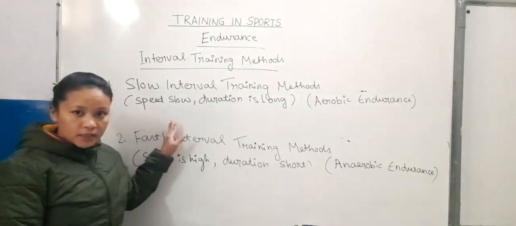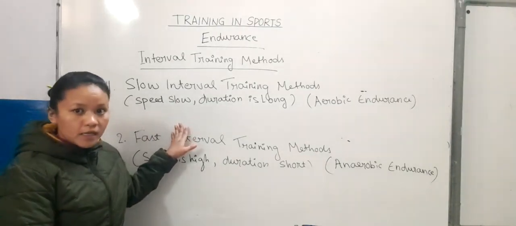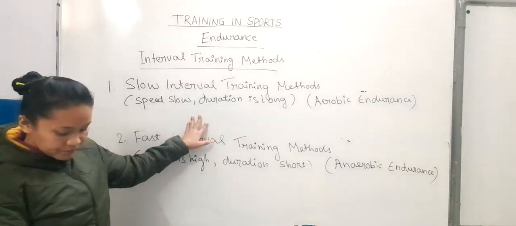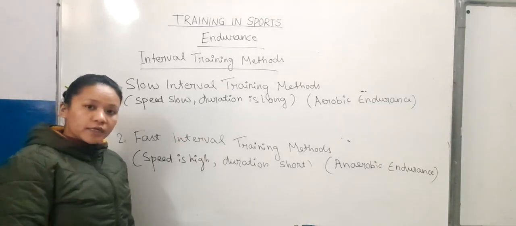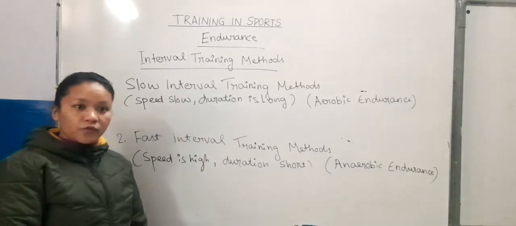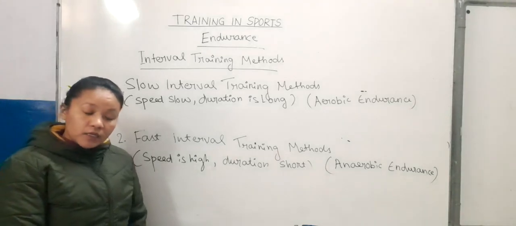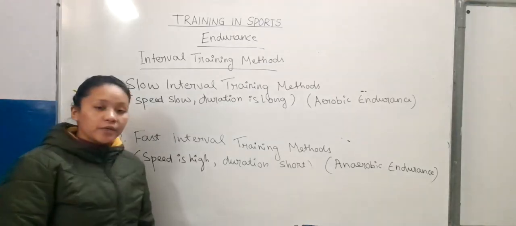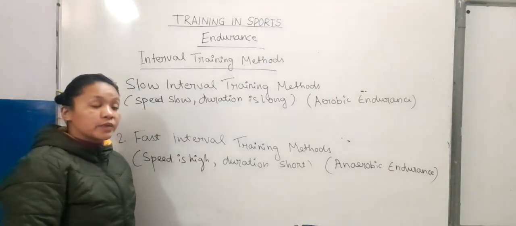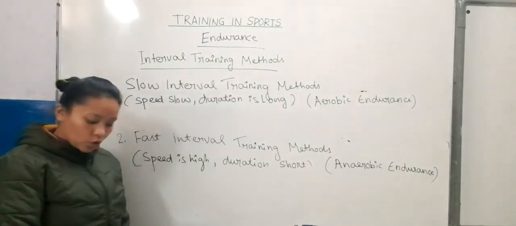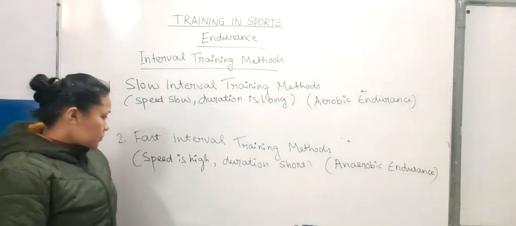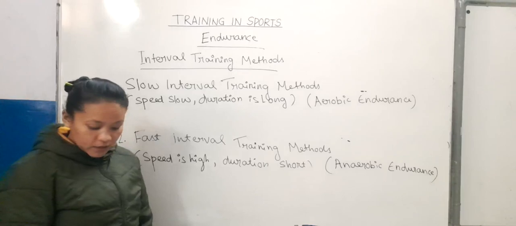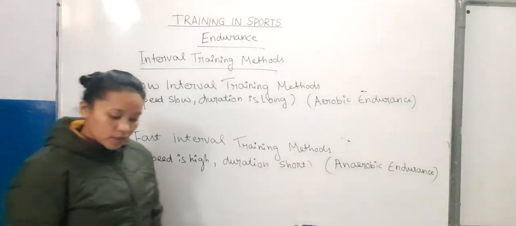In slow interval training methods, we do the activity with slow speed. Our speed is slow to medium, and the duration is long. Usually the total workout is around 5 to 10 kilometers, that is 1 hour to 30 minutes. In fast interval training methods, we do the activity with high speed, and the duration is short. The total distance is around 2 to 5 kilometers, that is, we do the activity for 15 to 30 minutes.